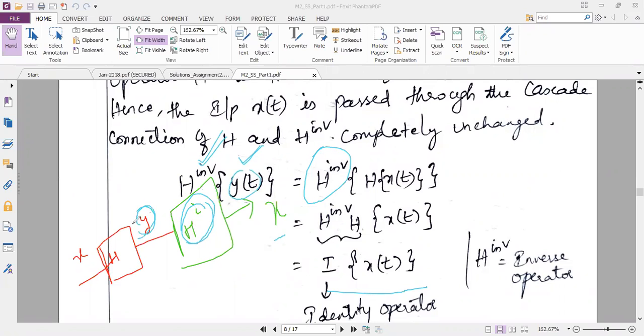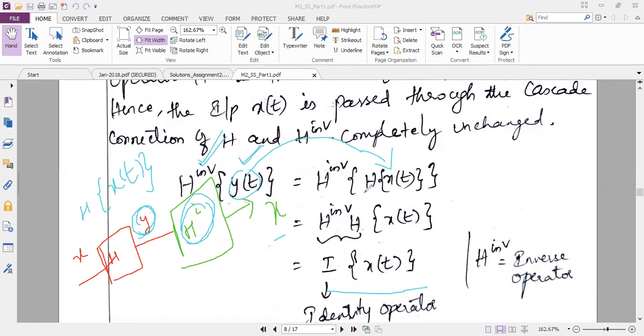From the block diagram, y of t can be written as H of x of t. Can I write y of t as H of x of t from the diagram? Yes, ma'am. So I have written y of t as H of x of t.